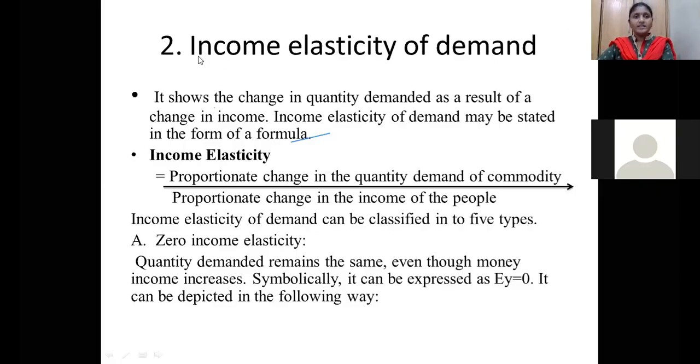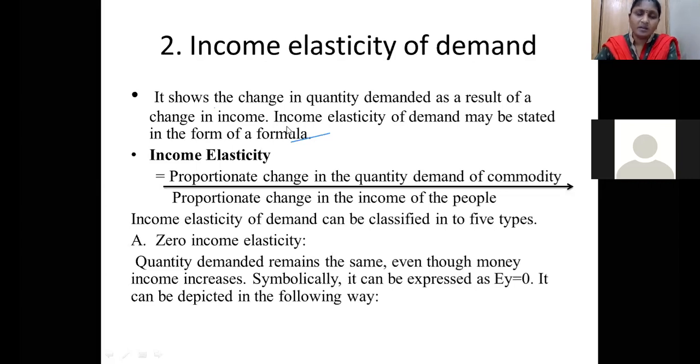What is the second case here? Income elasticity of demand. See here, what are the variables? We are comparing the quantity demanded with respect to income. Whatever basic formula you learned previously, in the denominator we now write income. In the numerator, you get the proportionate change in quantity, divided by the proportionate change in income. Previously we measured with respect to price, now with respect to income. It shows the change in quantity demanded as a result of the change in income.